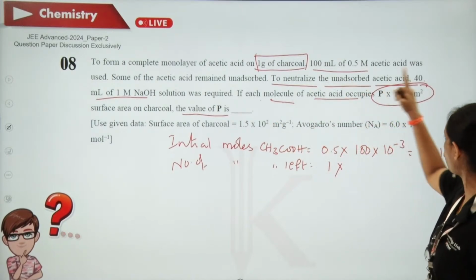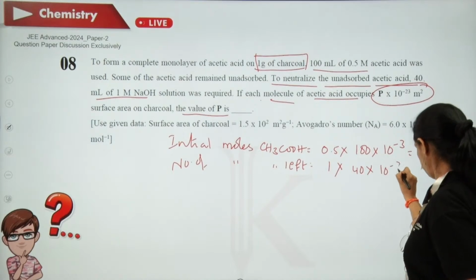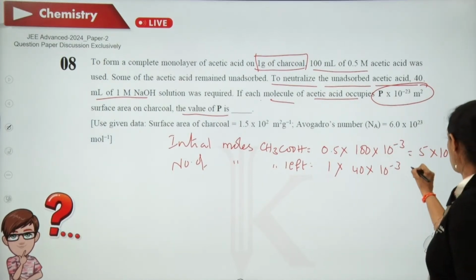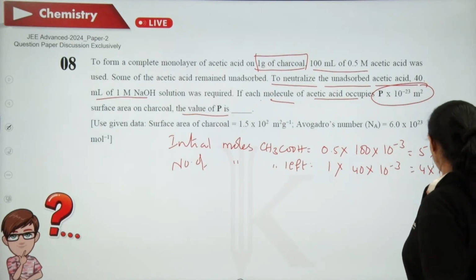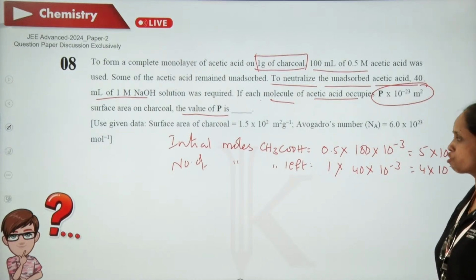And what is the volume? 40 ml. So 40 × 10^-3. So it comes to 4 × 10^-2.